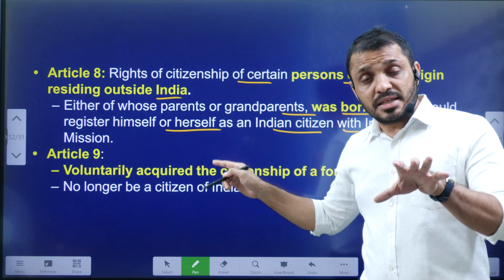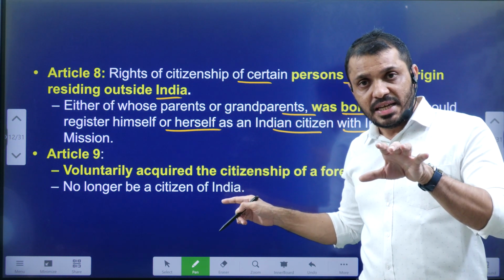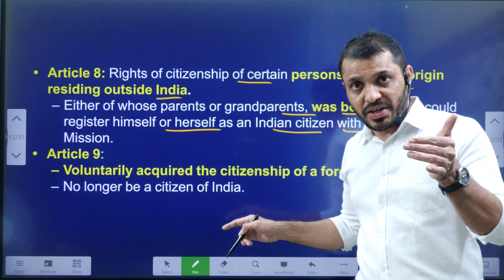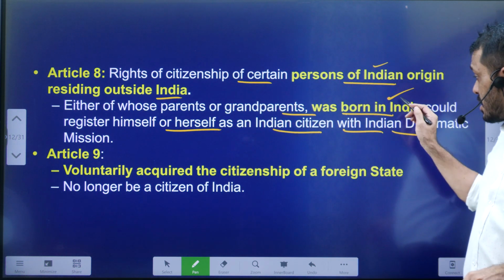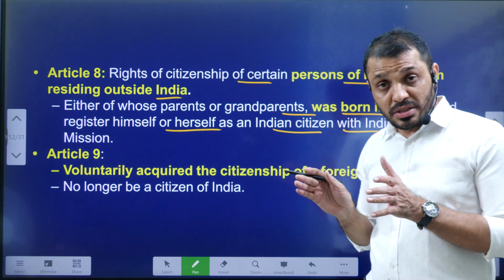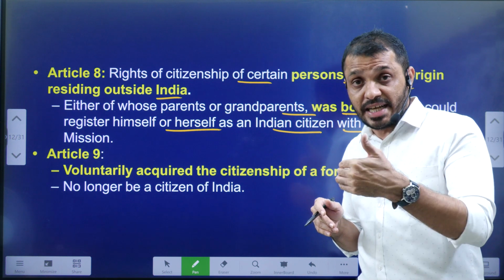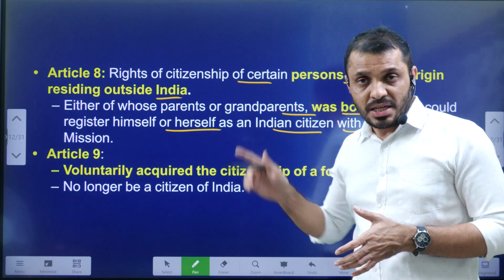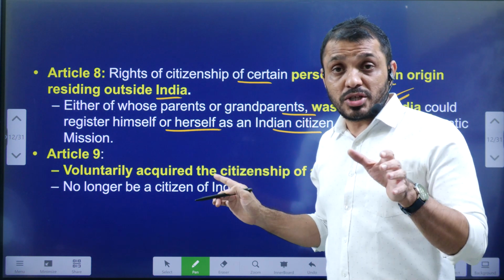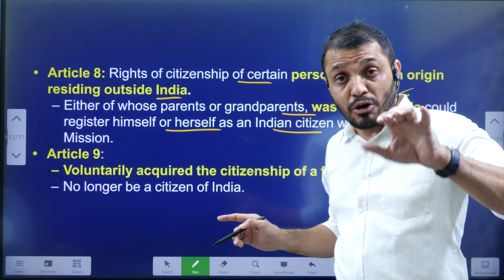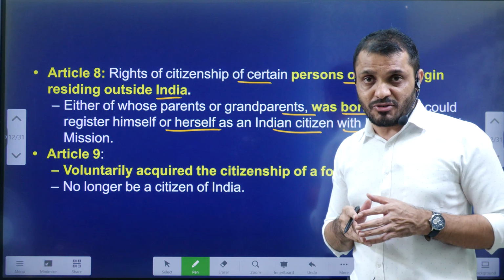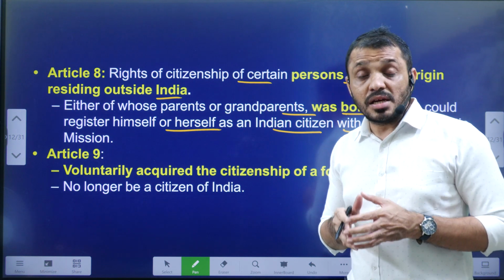That means if the person does not have Indian citizenship at that time, but their parents or grandparents were born in India, then they can get Indian citizenship by registering their details with the Indian diplomatic office. This is exclusively related to persons of Indian origin living outside India at the time of 26 November 1949.